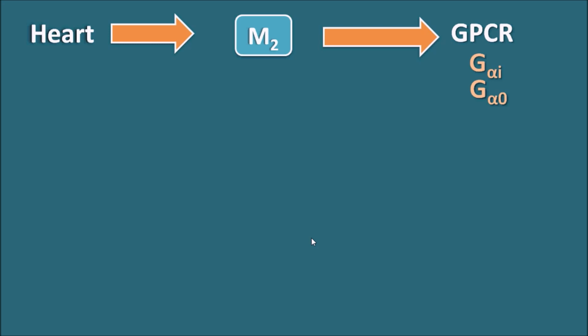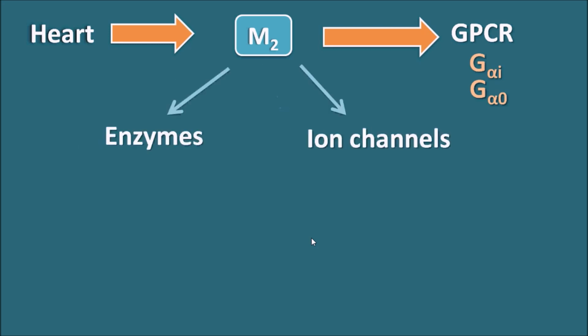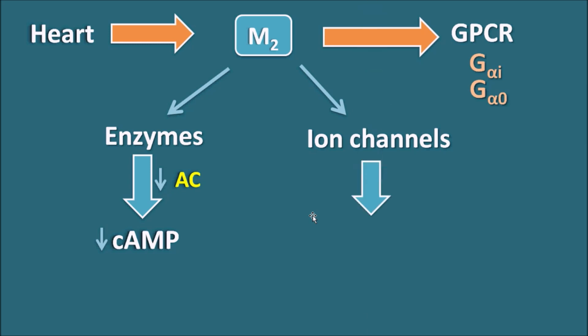Now these M2 receptors being G protein coupled receptors, they can have two targets, either enzymes or ion channels. Now these M2 receptors can target the enzymes, and one of the important enzymes is adenylyl cyclase. As the M2 receptors are inhibitory in nature, they will inhibit the adenylyl cyclase system, thereby they decrease the levels of cyclic AMP within the heart. And M2 receptors can also act on the ion channels, and they can activate the outward going potassium channels which produce the hyperpolarization.